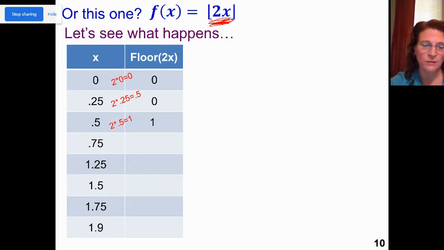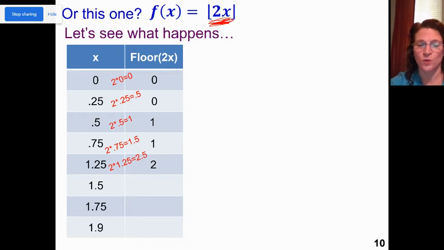So you see how we're doing this? So 0.75, I'm going to multiply that by 2. So 0.75 times 2 is 1.5. If I take the floor of that, that's 1. I didn't bother putting in 1 there because that's easy. It's a whole number. So 1.25 times 2 is 2.5.